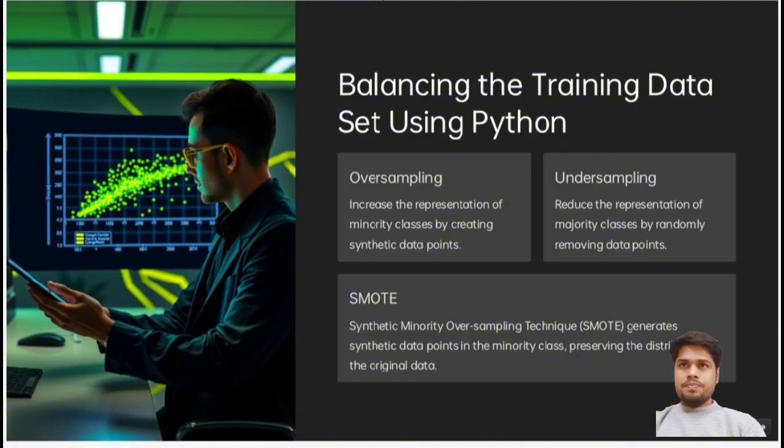Another is SMOTE. SMOTE is the Synthetic Minority Oversampling Technique. It generates synthetic data points in the minority classes, preserving the data from the original sets.